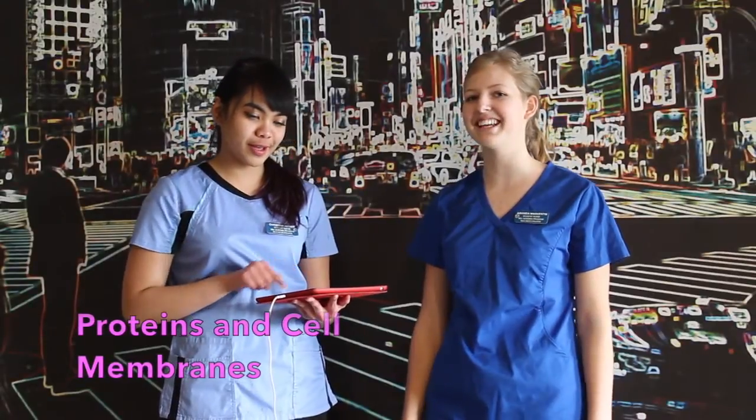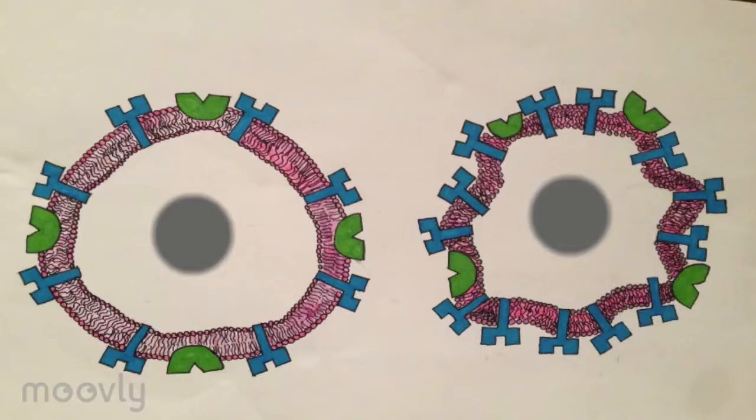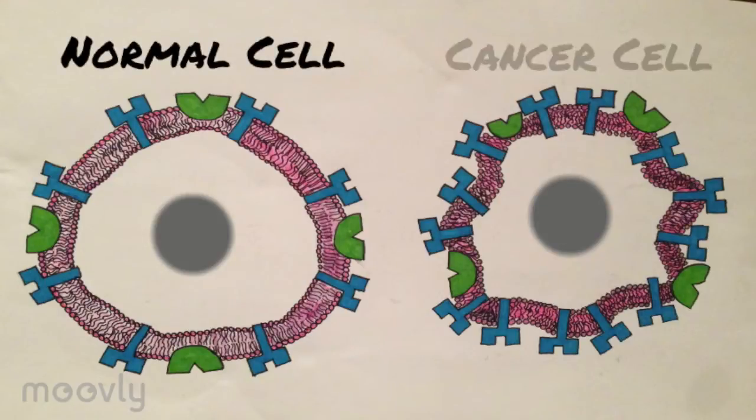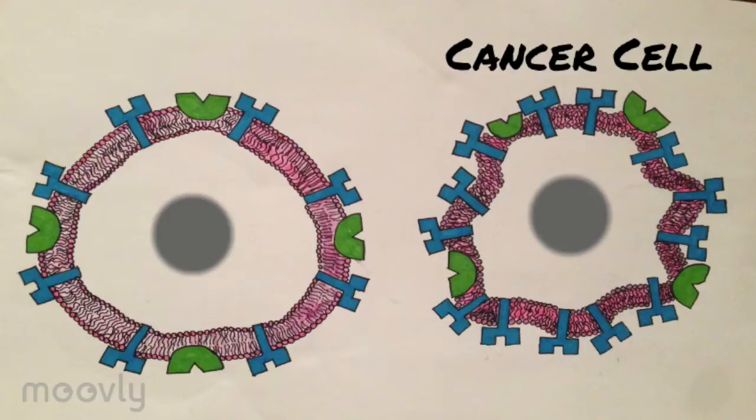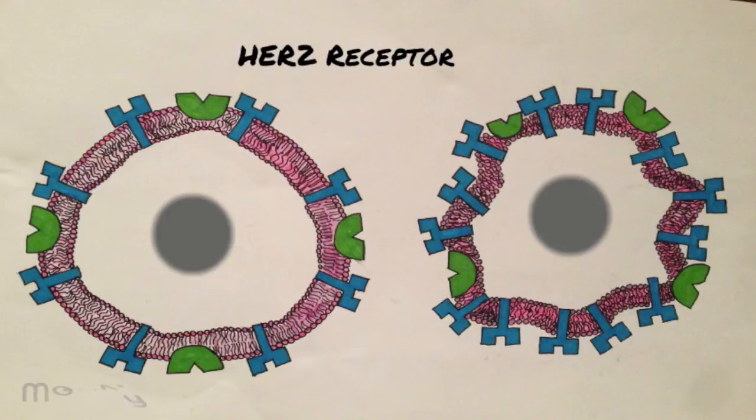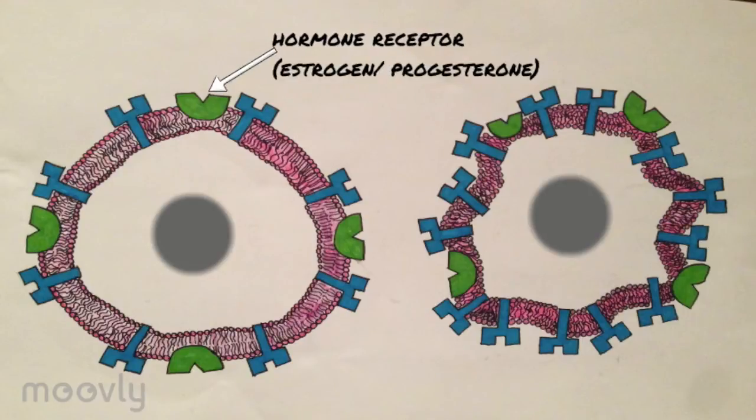Proteins in cell membrane. Protein receptors can be found on the cell membrane of normal breast cells and breast cancer cells. There are two types of receptors that are found in these cells: hormone receptors and HER2 receptors. Let's first talk about the hormone receptor. Hormone receptors are receptors that attach to either estrogen or progesterone. These two hormones often sustain the growth of normal breast cells or breast cancer cells.